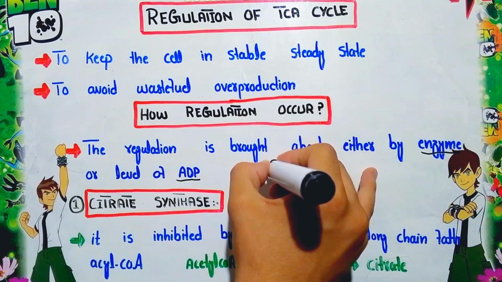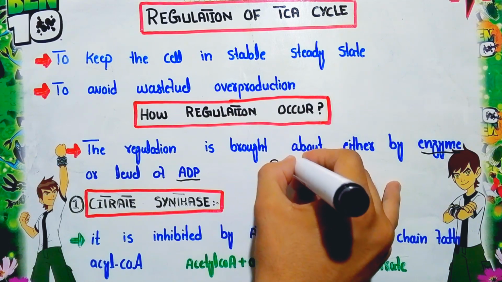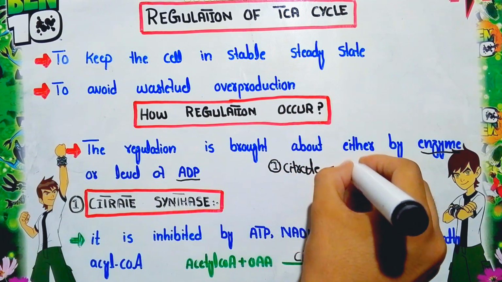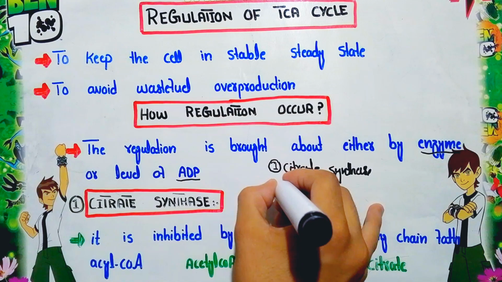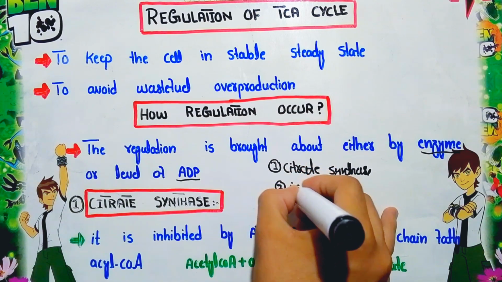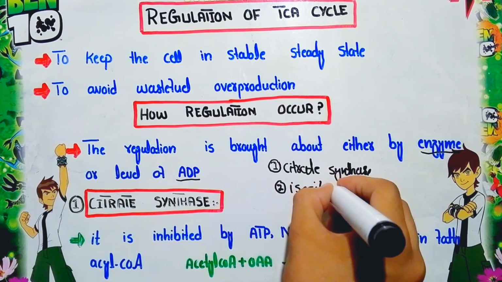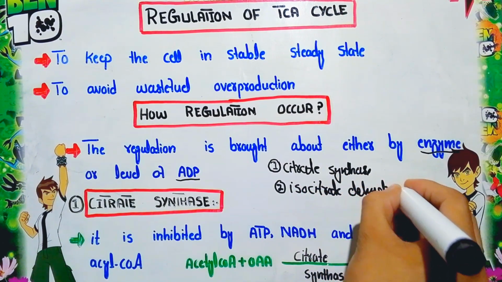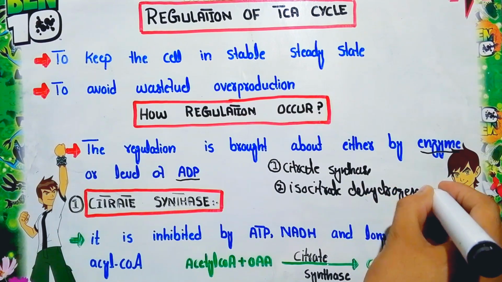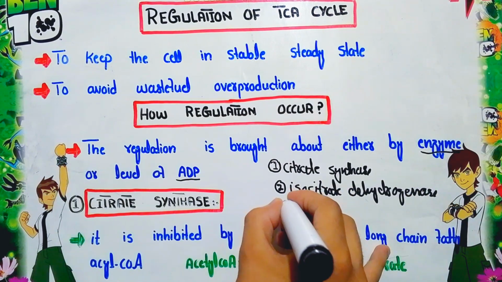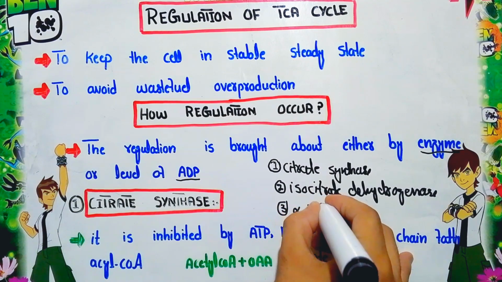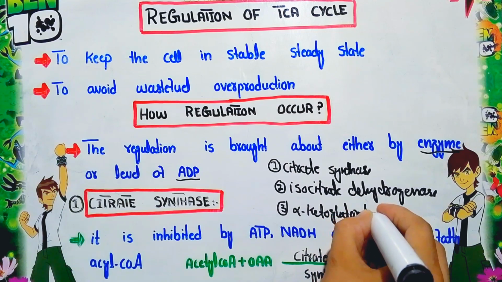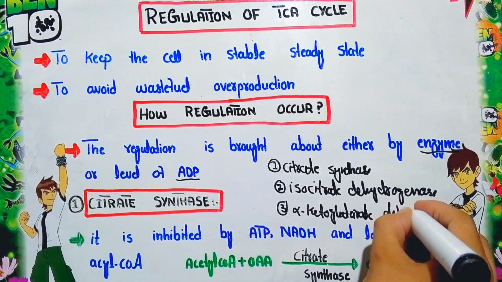The first one is citrate synthase enzyme, the second one is isocitrate dehydrogenase enzyme, and the third one is alpha ketoglutarate dehydrogenase enzyme. So these three enzymes are responsible to regulate the TCA cycle.